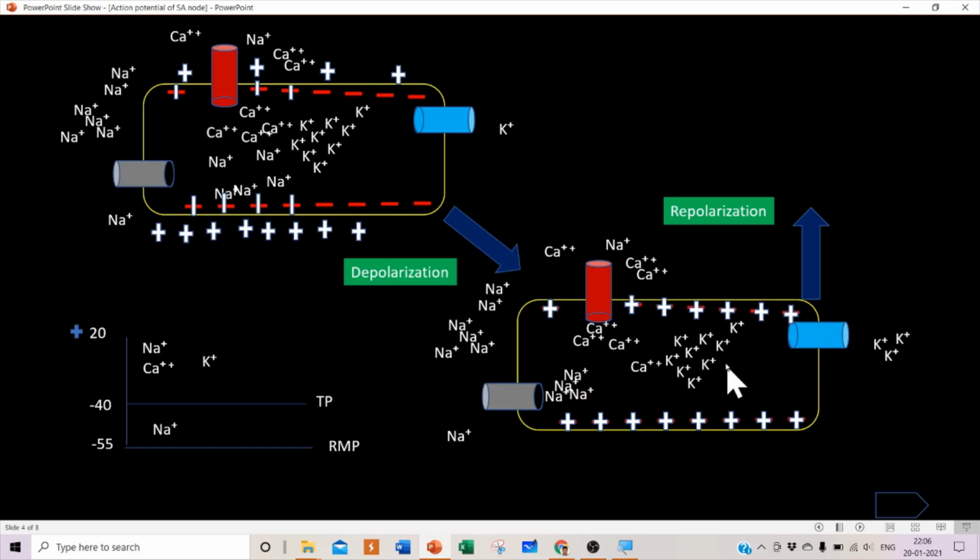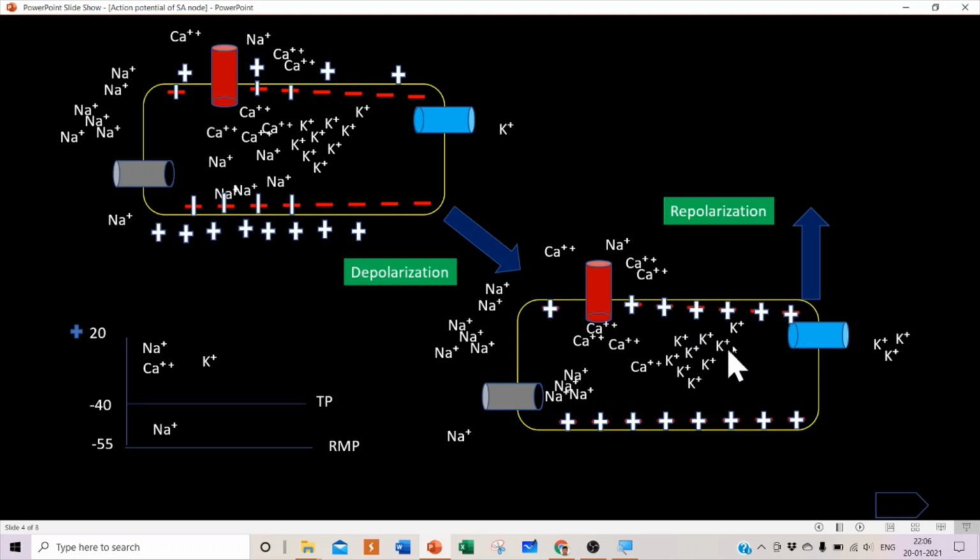At a specific voltage, when the cells are depolarized, they convert from negative to positive. And at a specific voltage, we have a voltage gated potassium channel. At a positive voltage, this voltage gated potassium channel will open and potassium moves from inside to outside, because the inside potassium concentration is very much higher than outside.